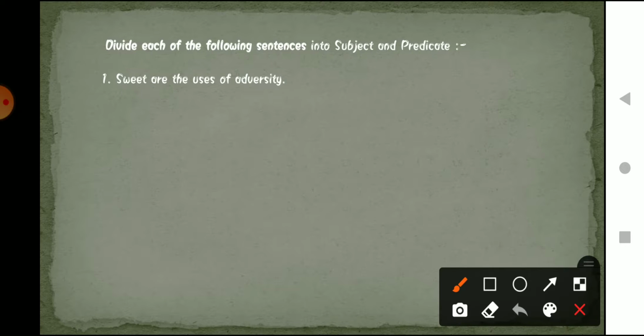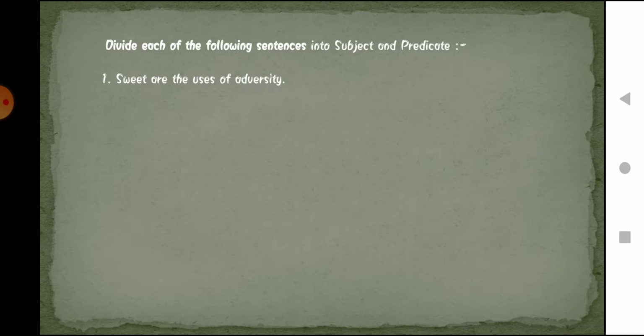In this sentence, "Sweet are the uses of adversity," what are we talking about? We are talking about sweet. So by reading the sentence we can say that the subject is sweet, and the rest of the part will be our predicate.